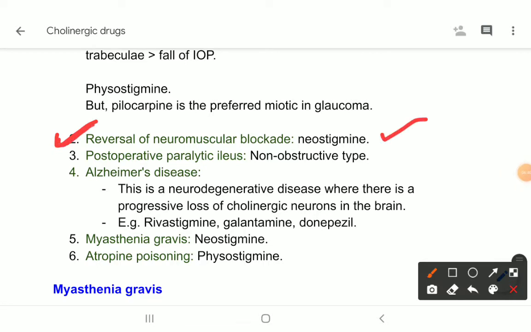Neostigmine is used for that. Then postoperative paralytic ileus. In non-obstructive postoperative paralytic ileus, we can use this group of drugs. We can use these drugs in Alzheimer's disease.